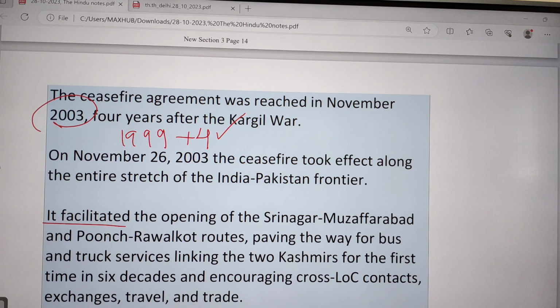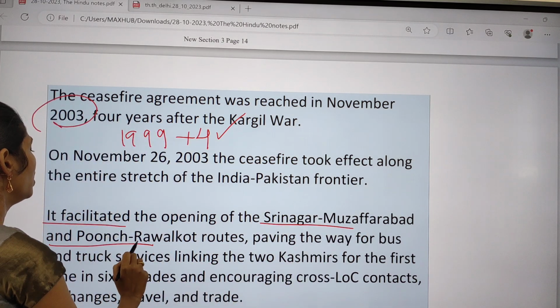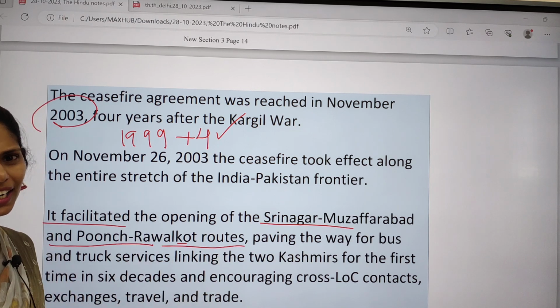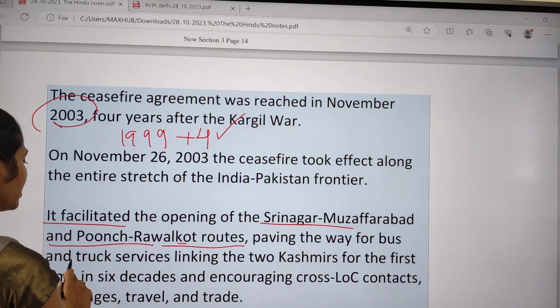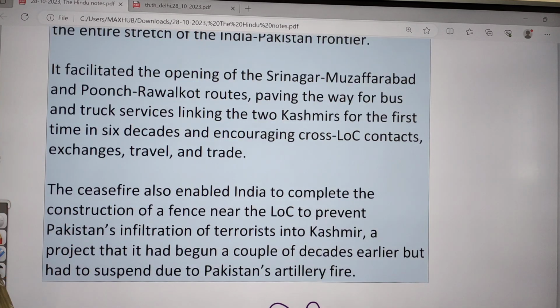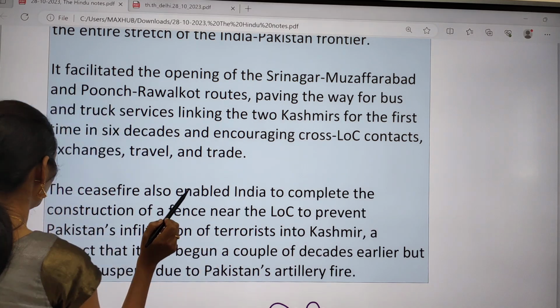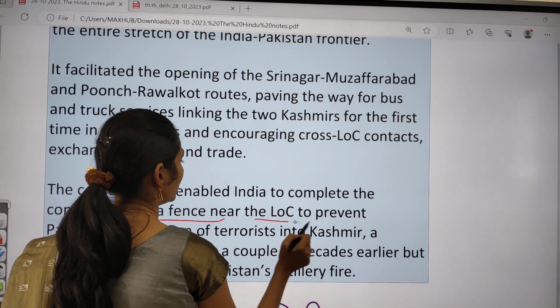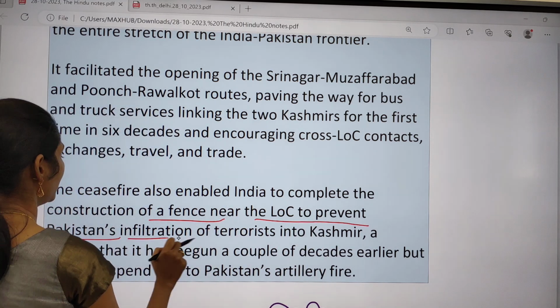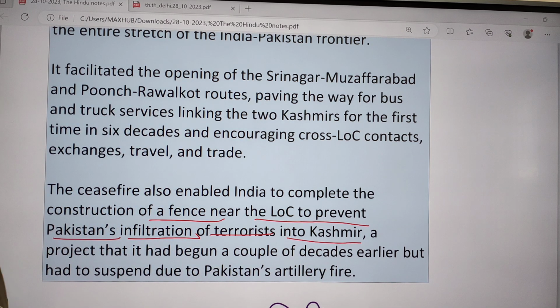This agreement facilitated the opening of the Srinagar-Muzaffarabad and Poonch-Rawalkot routes. Under this agreement, they also started bus and truck services. It is helpful for improving people-to-people contacts and exchanges, travel, as well as trade. This ceasefire also enabled India to complete construction of a fence near the LoC to prevent Pakistan's infiltration of terrorists into Kashmir. Okay, so these are the things mainly said in the 2003 ceasefire agreement.